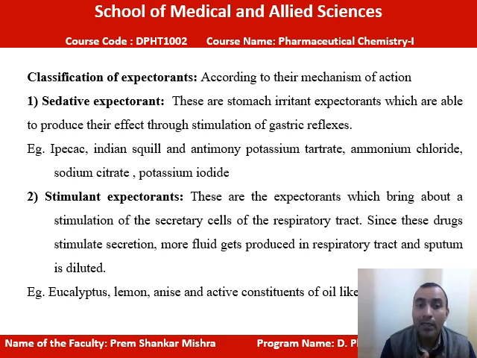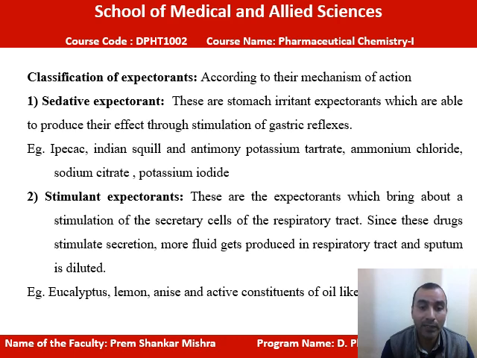These are stomach irritant expectorants which produce their effect through stimulation of gastric reflexes, like ipecac, Indian squill, antimony potassium tartrate, ammonium chloride, sodium citrate, and potassium iodide also. These have sedative expectorant property. Why do we say so? Because they irritate the stomach and produce their effect through stimulation of gastric reflexes.